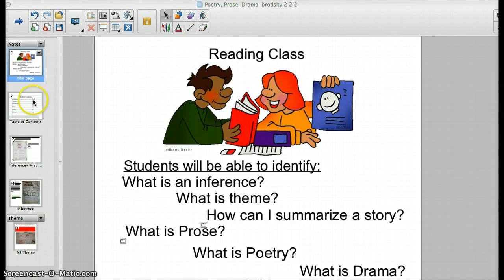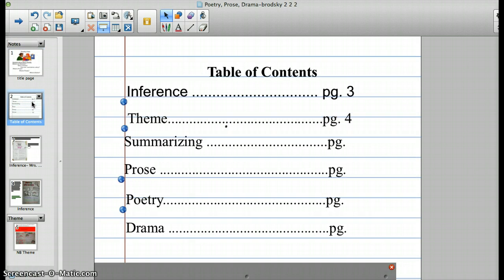So, in the fiction portion of your reading notebook, please find your table of contents and label it drama and your page number, and then go to the next clean page in your fiction section of your notebook and label it drama. When you're done with that, raise your pencil so your teacher knows that you are ready to go.